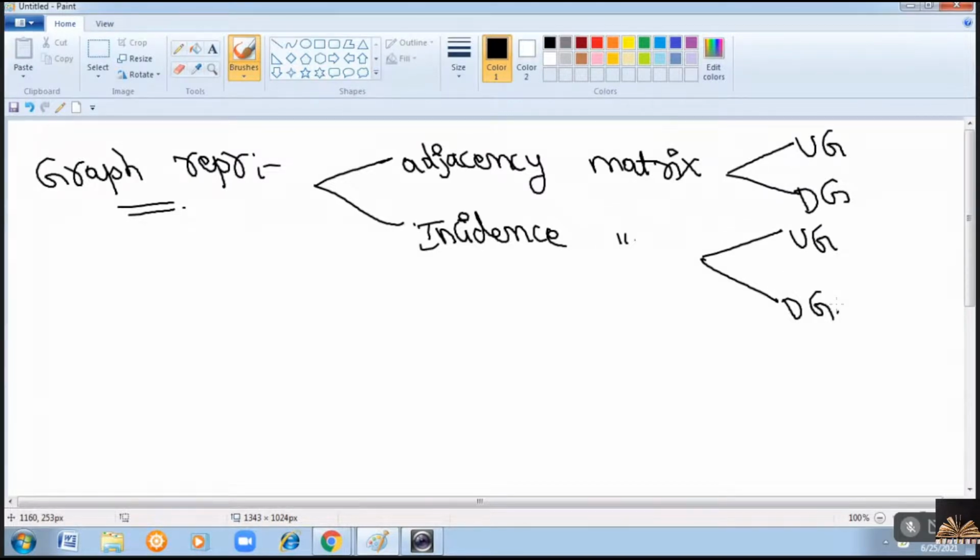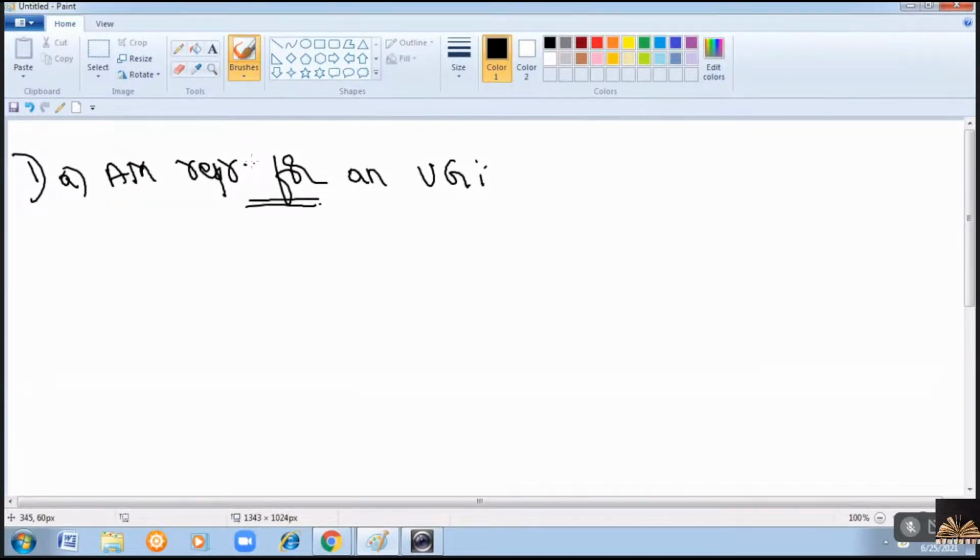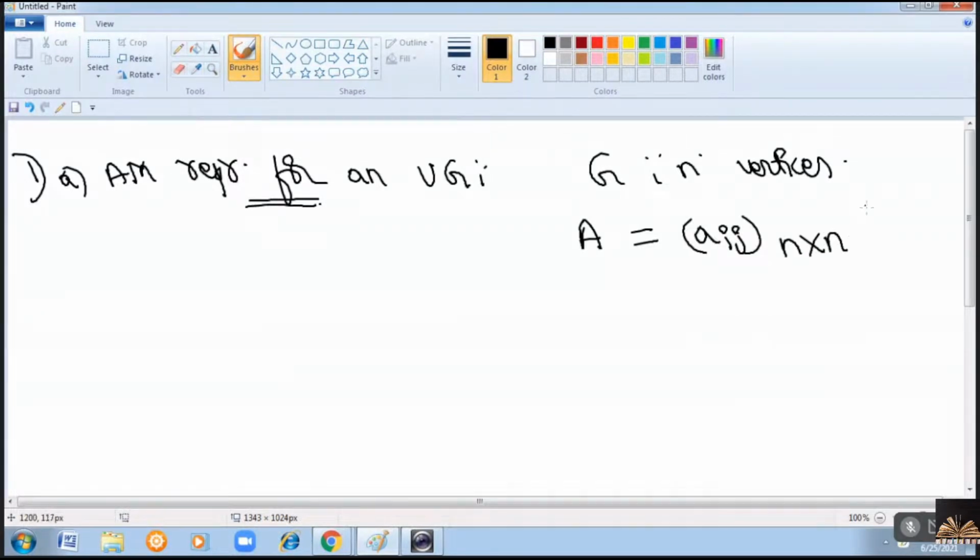Clear? First, we'll see the adjacency matrix representation for an undirected graph. Matrix means rows and columns. If there is a graph with n vertices, then the corresponding adjacency matrix will be A equal to Aij, and the size of this matrix will be n by n.